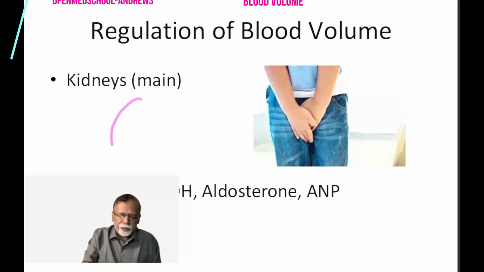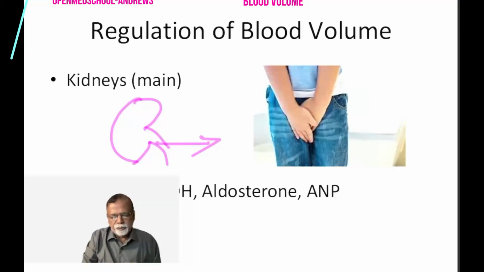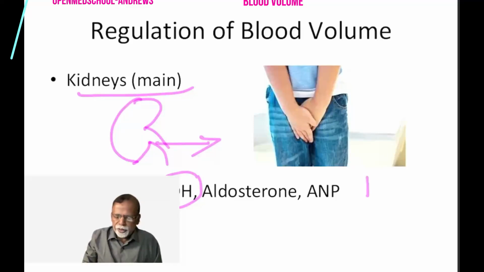The major thing is the kidneys. We know that the kidneys are responsible for excreting water. So the kidneys are the main regulator. Then there are certain hormones you will study later. One of the very important ones is the antidiuretic hormone, ADH.